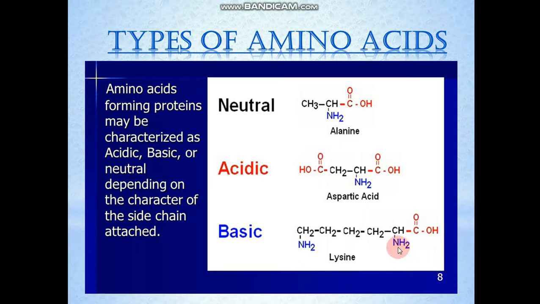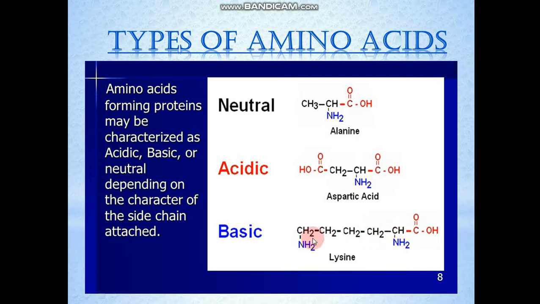Similarly, basic amino acids will have an extra amine group. When we talk about the overall structure of a basic amino acid, of course they will have the carboxyl acid group present. Presence of one carboxyl group is essential for all the amino acids. But in addition to one amine group, there are 1, 2 or 3 more amine groups present in the side chain.